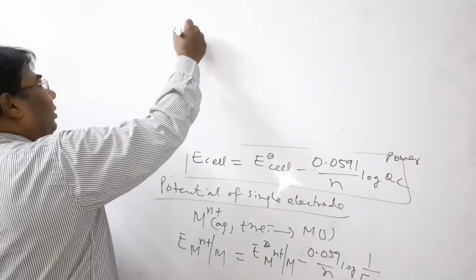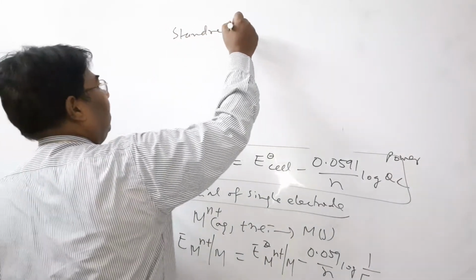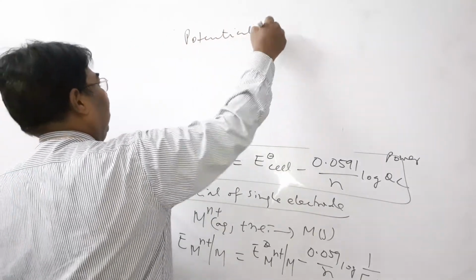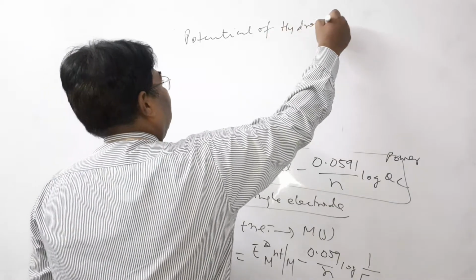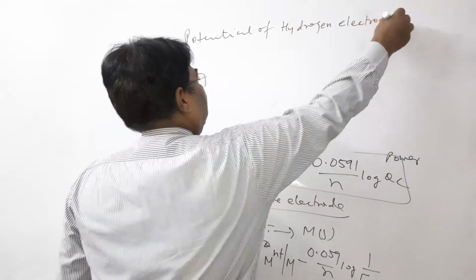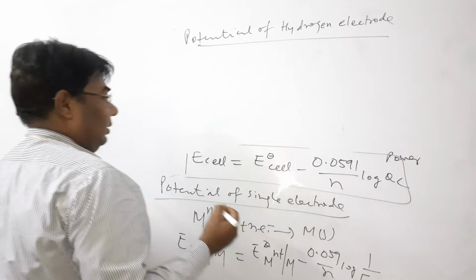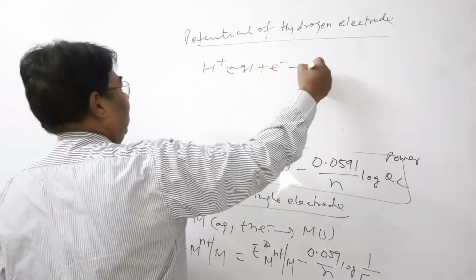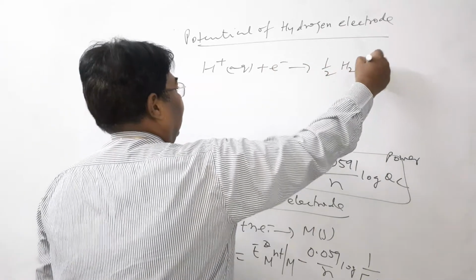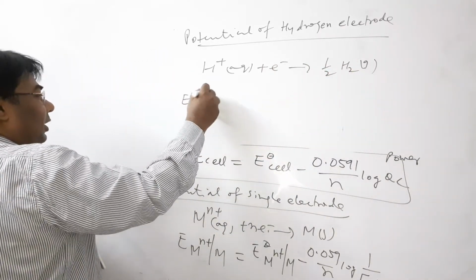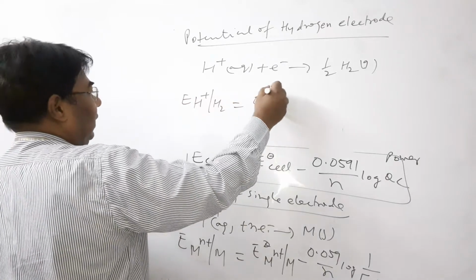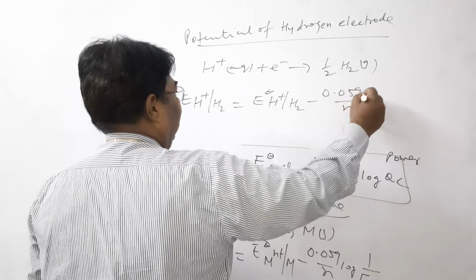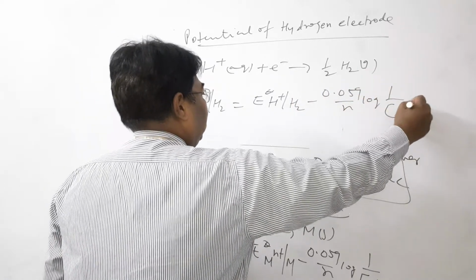Similarly, potentials of SHE, potentials of hydrogen electrodes are also determined, already discussed. Once again, H plus aqueous plus electron forms half H2 gas, then the potential of H+/H2 is equal to E naught H+/H2 minus 0.059 by n log 1 by concentration of H plus.